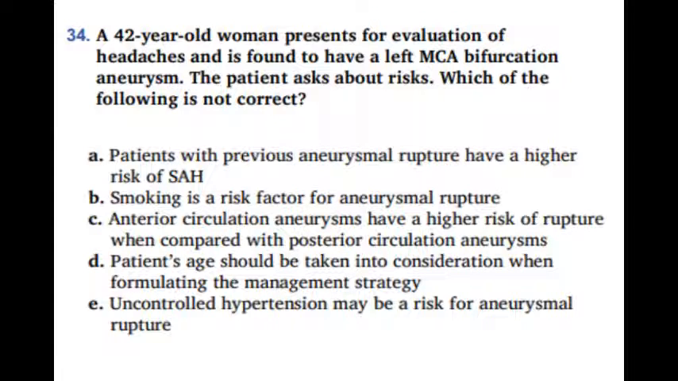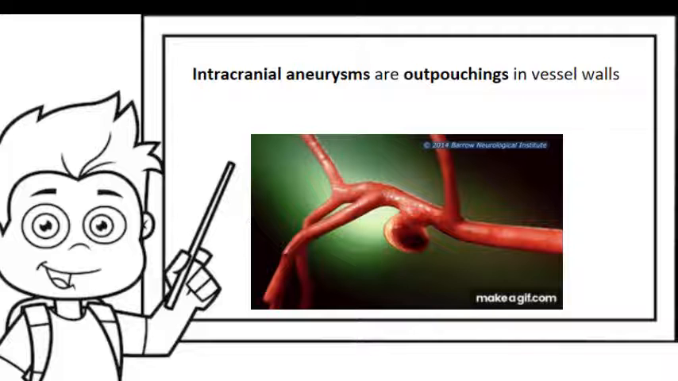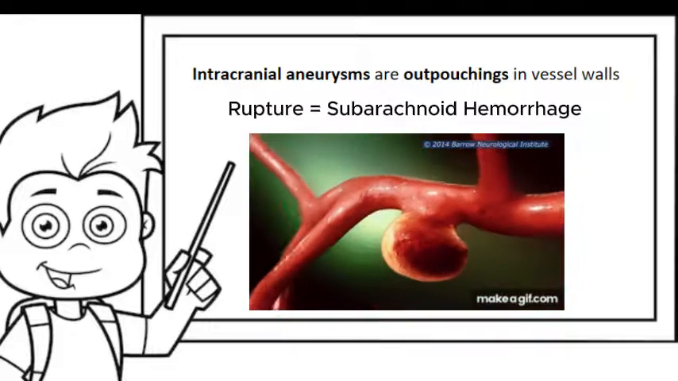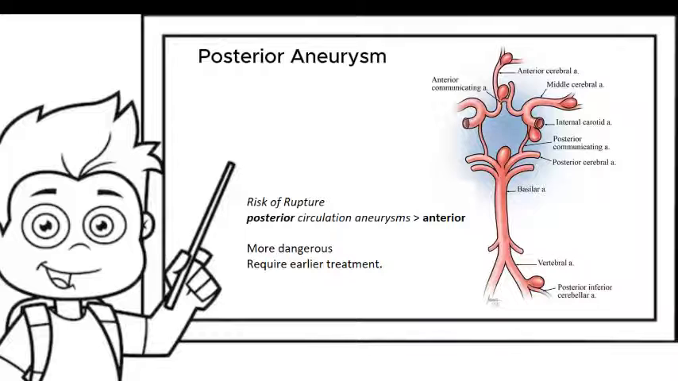What do we think? A, B, D, and E are absolutely correct. Option C is the incorrect statement. Let's unpack this. Intracranial aneurysms are outpouchings in vessel walls, and their rupture can lead to subarachnoid hemorrhage, which is a neurological emergency with high mortality. For posterior circulation aneurysms, those in areas like the basilar or vertebral arteries actually carry a higher risk of rupture than anterior ones, even if they are smaller in size. This makes them especially dangerous and more likely to require earlier treatment.